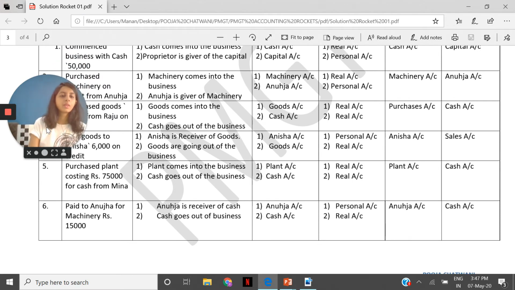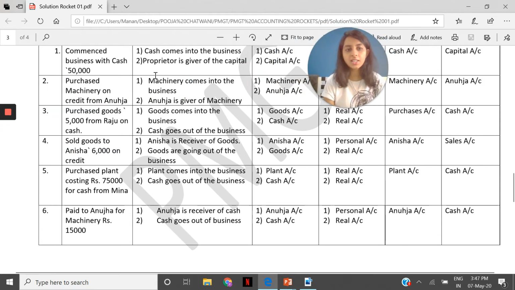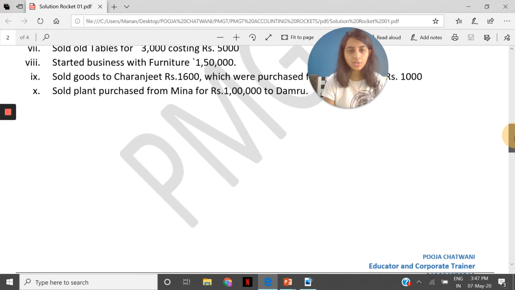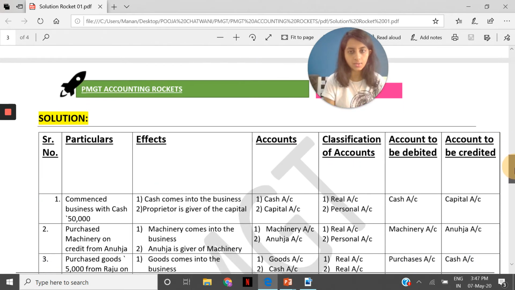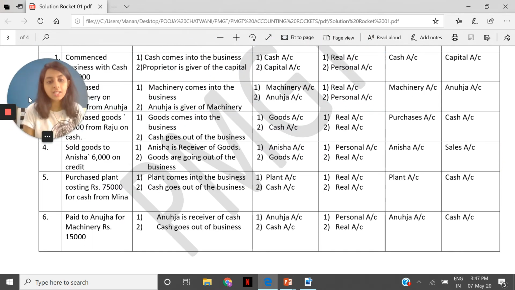Paid to Anuja for machine fees 15,000. If we go to our Anuja question, question number 2, we had purchased machinery from Anuja for 20,000. We were pending to pay Anuja 20,000. From that, we paid them 15,000. For us, the basic understanding is that 5,000 is still payable. But we have already credited Anuja by 20,000, showing that it is payable to her. So all we have to do is debit Anuja by 15,000, saying that 5,000 is still payable.